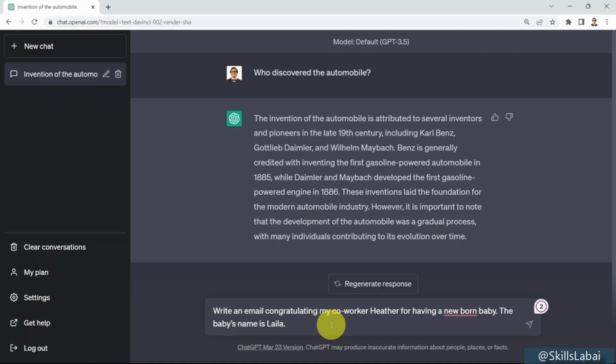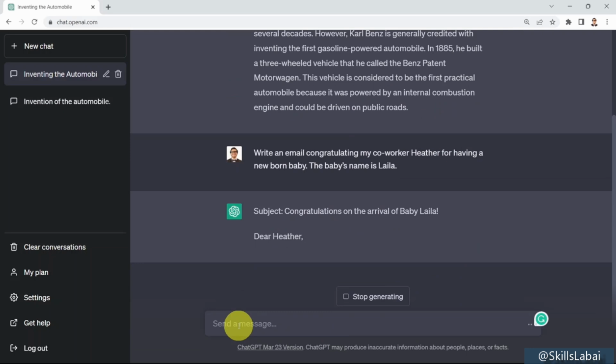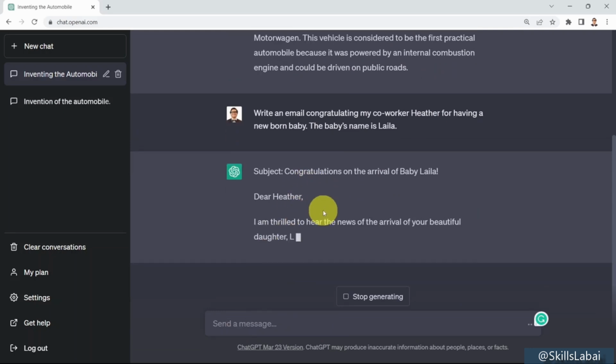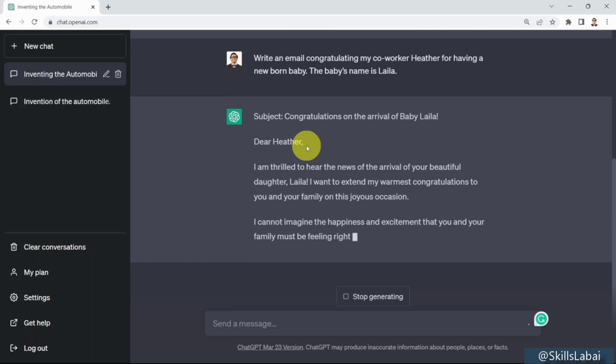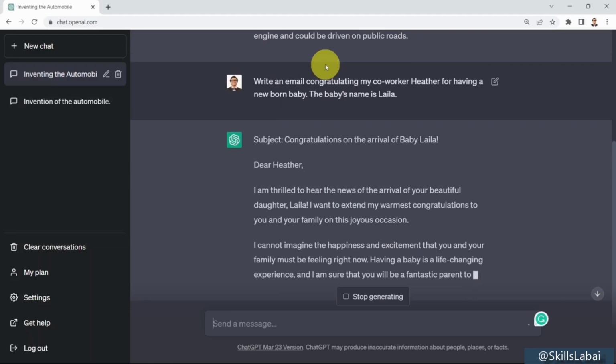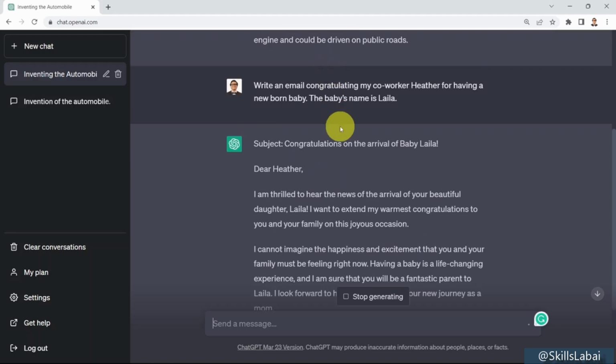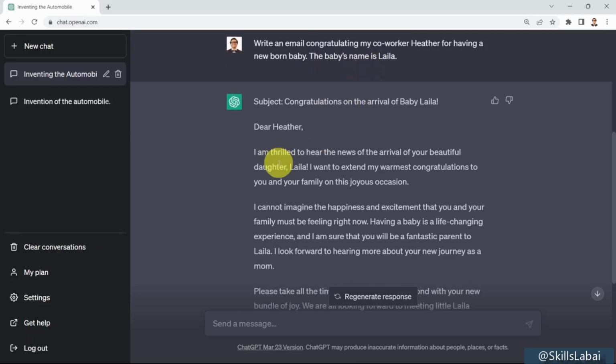So here we go. What you see right now is ChatGPT is writing the email for you. And what's powerful is basically ChatGPT understood from the context here that you wanted to congratulate your coworker. Her name is Heather. And that's why you will see Dear Heather here. And it also understood that I'm referring to the baby name, which is Laila. That's why you would see here the name Laila has been mentioned across the entire email.